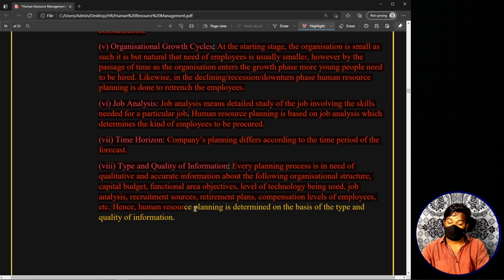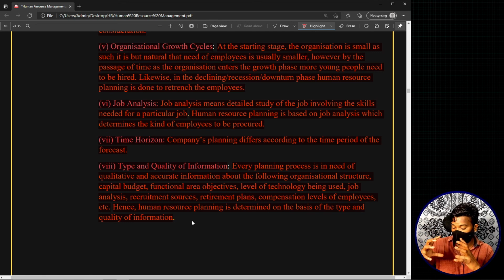Hence, the human resource planning is determined on the basis of type and quality of the information. So based on the information flow in the organization, or basically each and every information in the organization, our human resource planning is also impacted or affected.